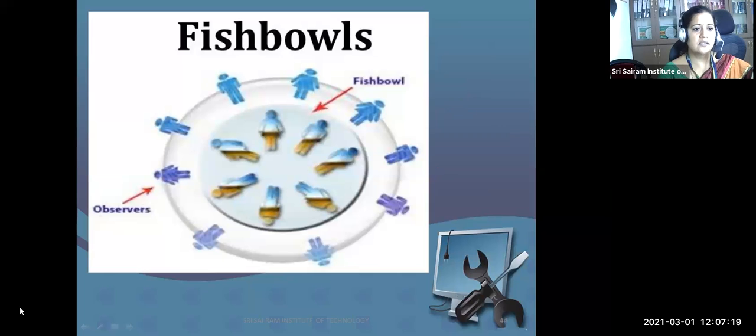In the inner circle, a number of people will be there. They are called speakers. In the outer circle, there will be a number of people. They are called observers. So speakers speak among themselves. Observers just make a note of the points spoken by the speakers, which is called a fishbowl.